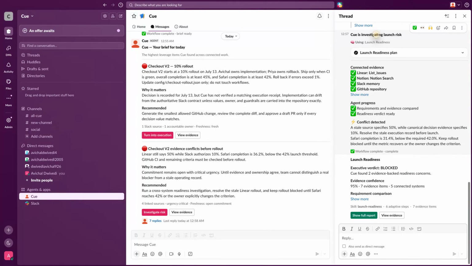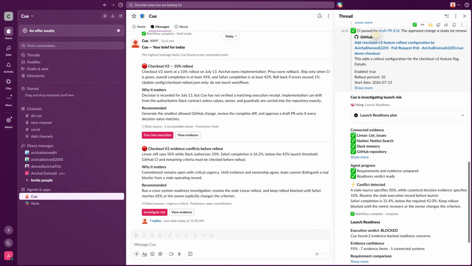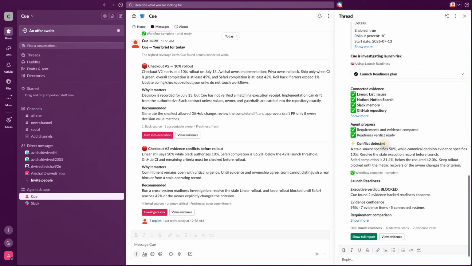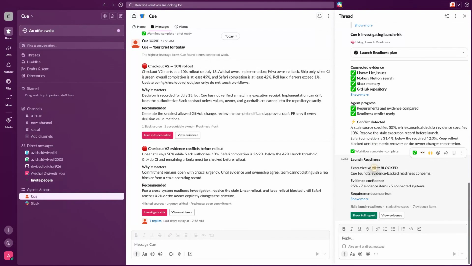Q detects two evidence-backed blockers. The authoritative Slack decision specifies a 10% rollout, while the stale Linear record still specifies 50%. PostHog shows Safari completion at 31.4%, below the required 42% threshold. GitHub CI is passing, but passing CI alone is not enough to make this launch ready. Q returns a blocked verdict instead of pretending the launch is safe. It reports 95% evidence confidence, 7 evidence items, and 5 connected systems. Most importantly, it explains the conflict and stops safely.